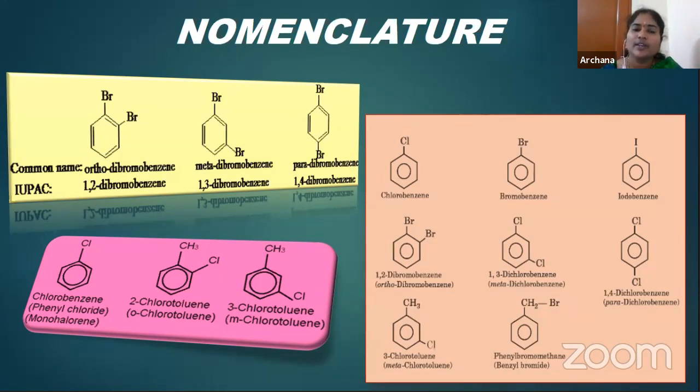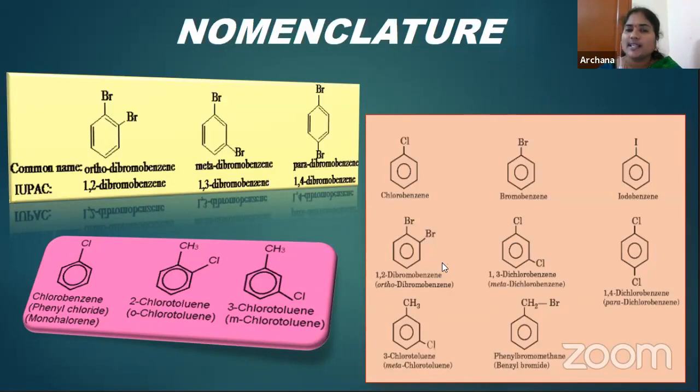And the next one, if we come to this example, see here, the third position chlorine is there. Therefore, we are calling that one as 3-chlorotoluene. Or when you are coming to the common name, at which position chlorine is there? At meta position. Therefore, metachlorotoluene. Like this, we have to give the name to the haloarenes. See the general ones, monohalobenzenes. When the chlorine is present, chlorobenzene. If it is bromine, bromobenzene. And if it is iodine present on the benzene ring, then we are calling that one as iodobenzene.